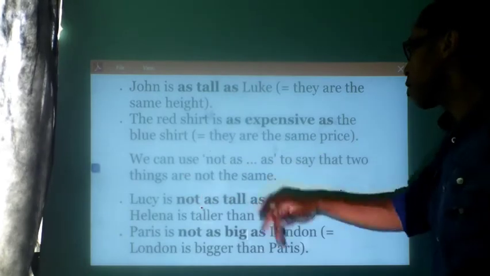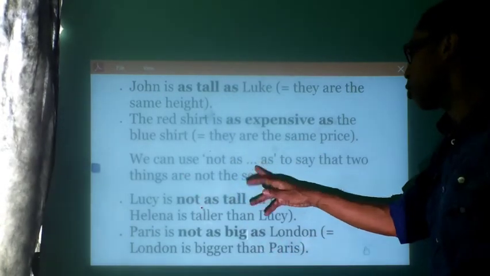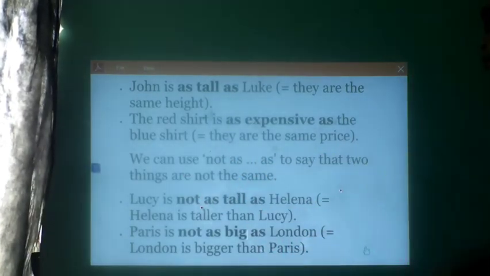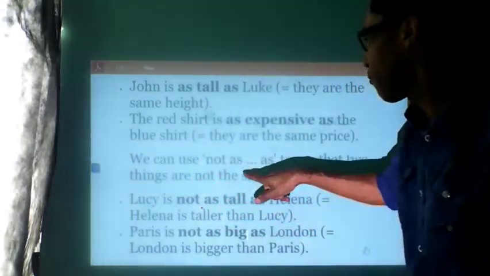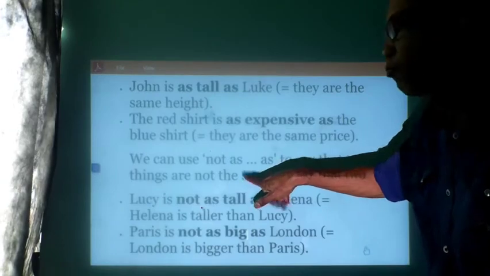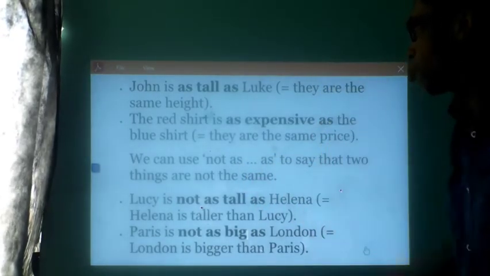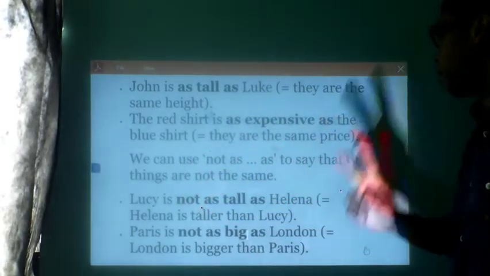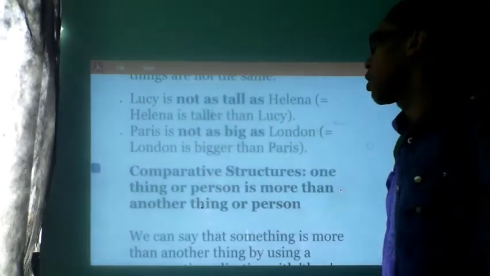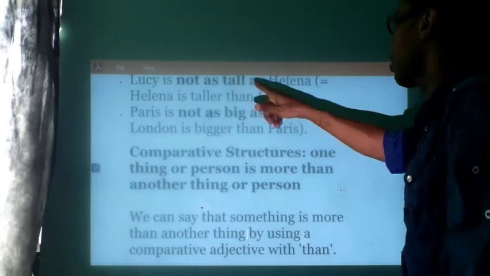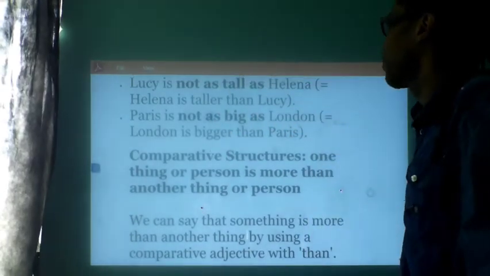We can use not as ... as to say that two things are not the same. So we have Lucy is not as tall as Elena.